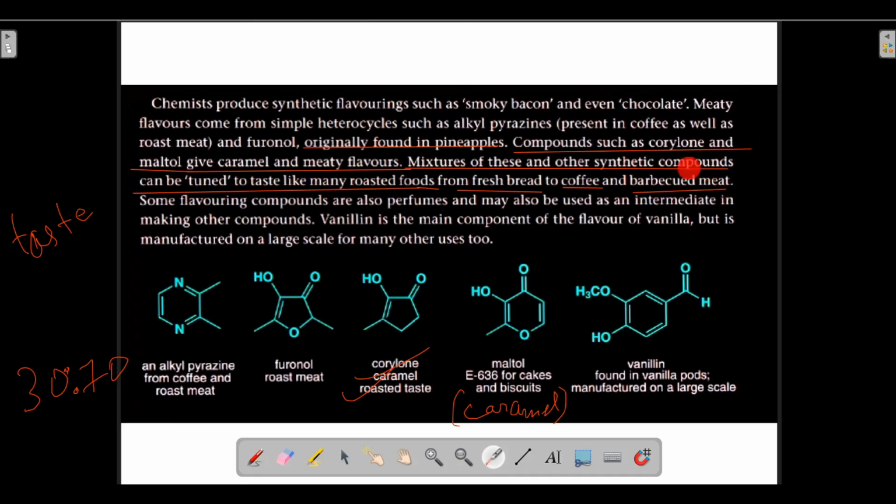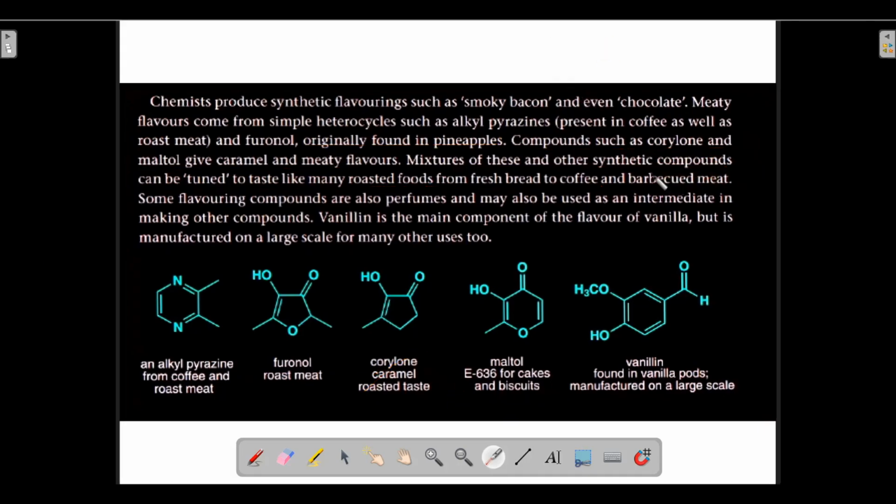Now this is something that if you are living in India you might not have experienced, but in Bangalore city of India barbecued meat is very famous. In other parts of India it is not very famous. So what does barbecued meat mean?